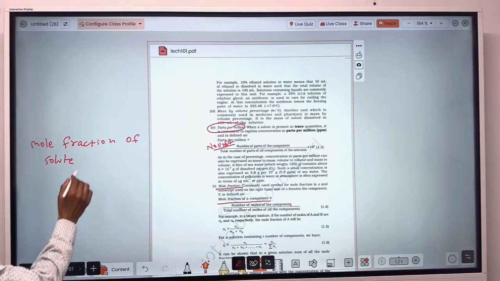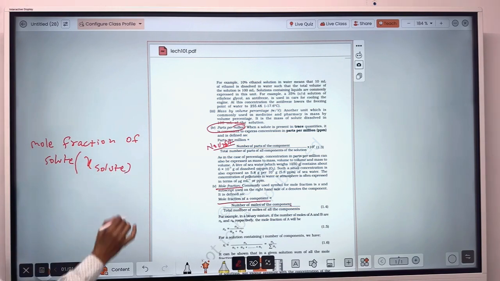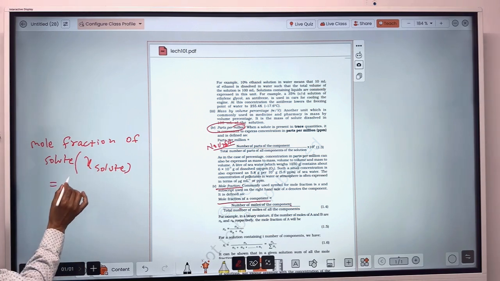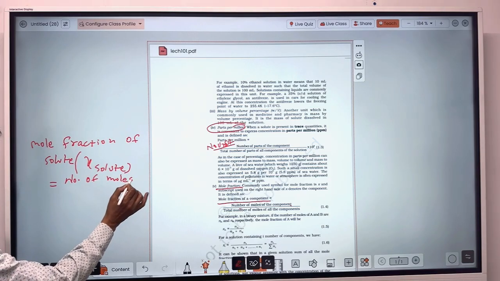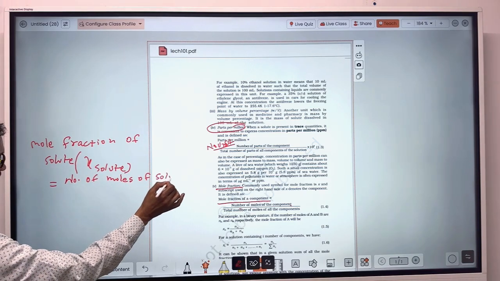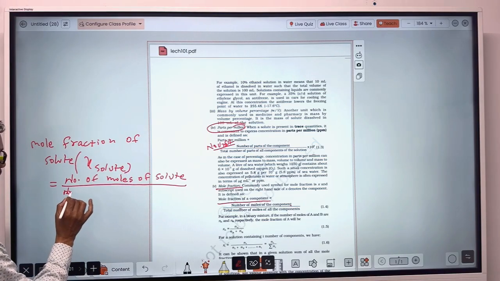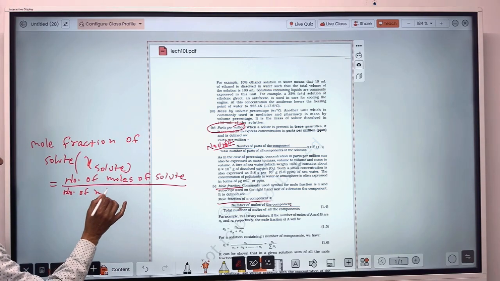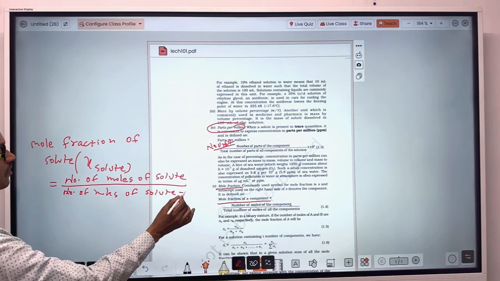It will be represented as chi solute. Mole fraction of solute, that means chi solute, will be equal to the number of moles of solute upon the number of moles of solute plus solvent.